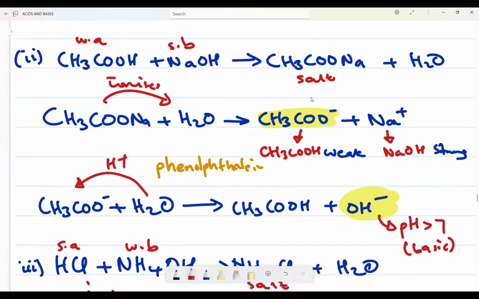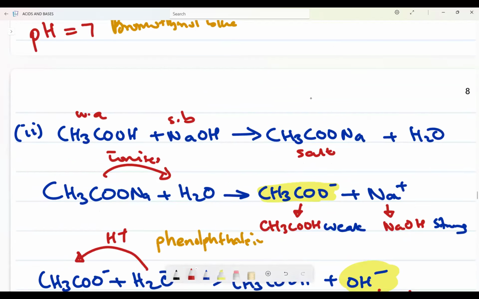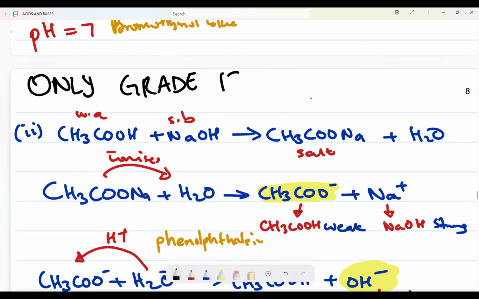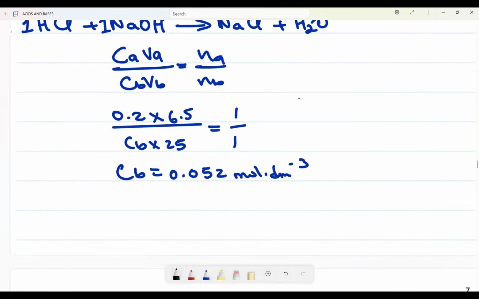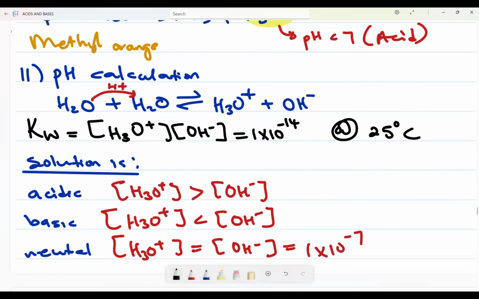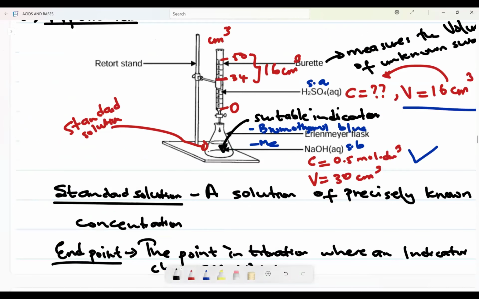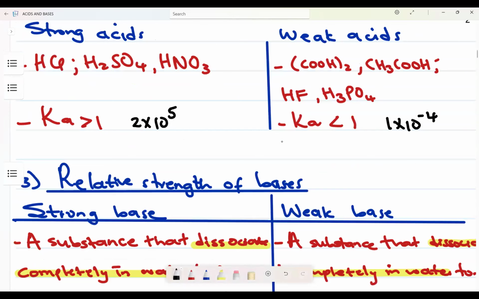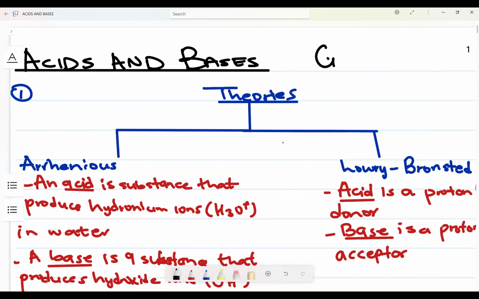Acid-base is a very interesting topic that is assessed in grade 11 and 12. This part, you only find it in grade 12. From here it is only grade 12s. But from the indicators going up, that is for both grade 11 and grade 12.